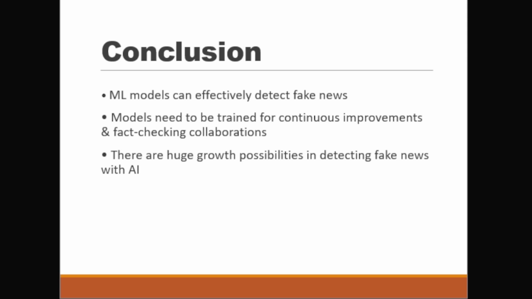detecting fake news. While traditional models offer simplicity and interpretability, deep learning models provide greater adaptability. To combat misinformation, ongoing advancements in AI and collaboration with fact-checking agencies are crucial. By continuously improving detection models, we can contribute to a more reliable digital news ecosystem.